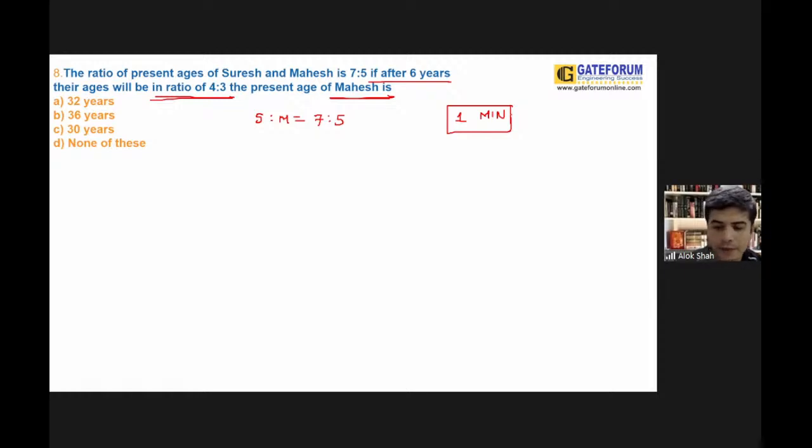We'll be waiting for 1 minute and then definitely we'll be solving this. If anyone is getting the answer, then you can definitely write in your chat box, guys. One student has already given me the answer as 30 years. One student is telling me 36 years. So one answer could be 30 years, second answer could be 36 years.